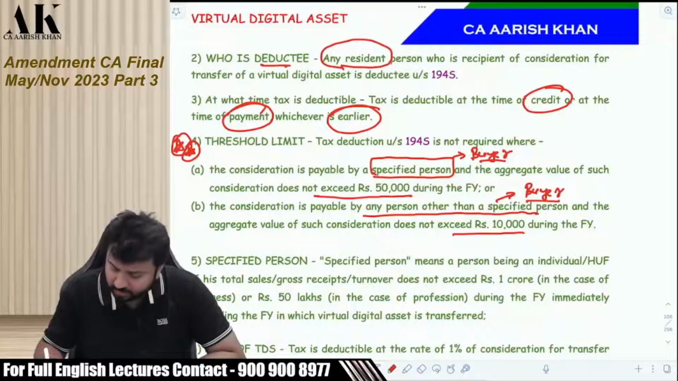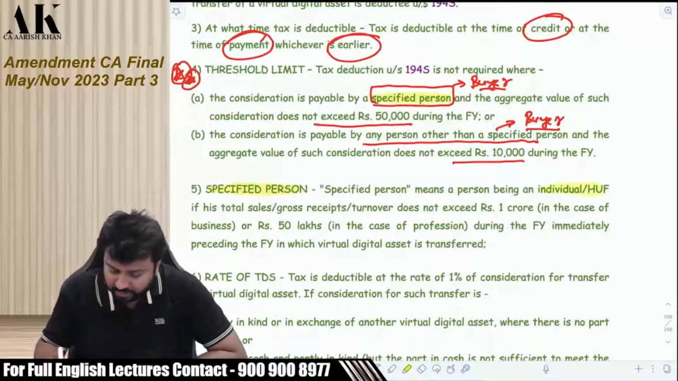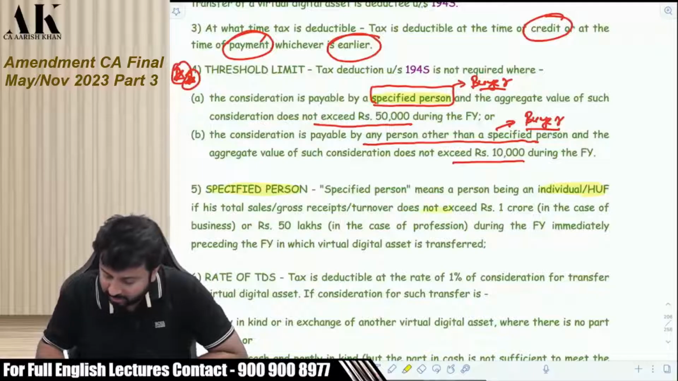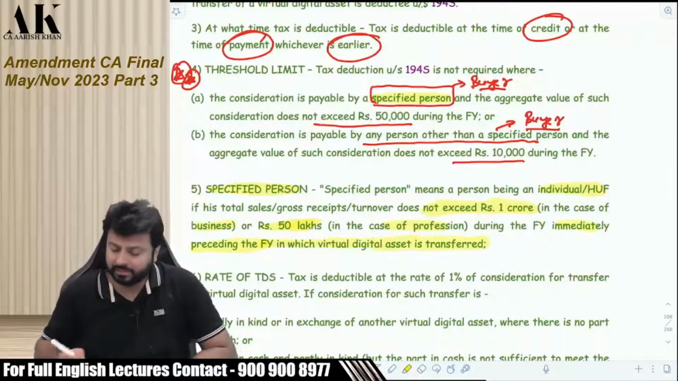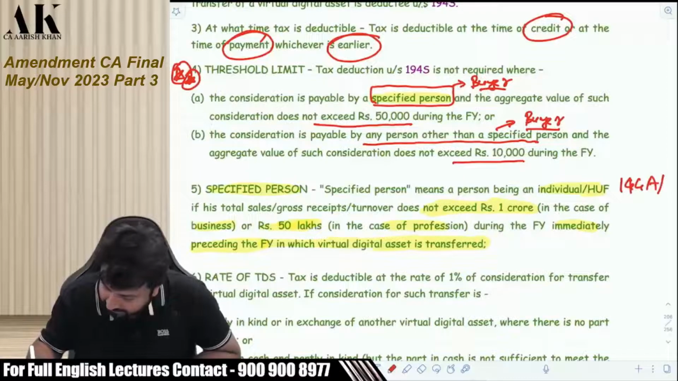Now you will ask, who is a specified person? The government has defined the term specified person means a person being an individual or HUF, if his total sale, gross receipt, gross turnover does not exceed 1 crore rupees. If it is doing business or if it is doing profession, it does not exceed 50 lakhs in the immediately preceding financial year in which the virtual digital asset is transferred. Do you remember that? This is a similar point which was there in 194A, 194C, 194H, 194I, 194J. Do you remember that?